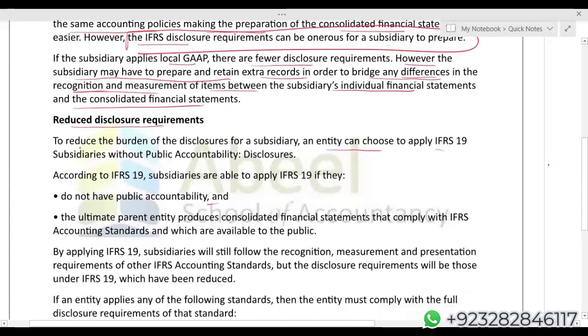Reduced disclosures. To reduce the burden of disclosure for a subsidiary, an entity can choose to apply IFRS 19 Subsidiaries without Public Accountability: Disclosures.